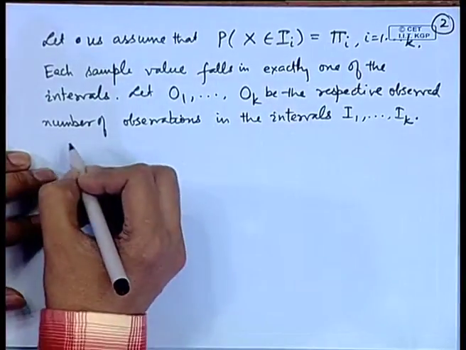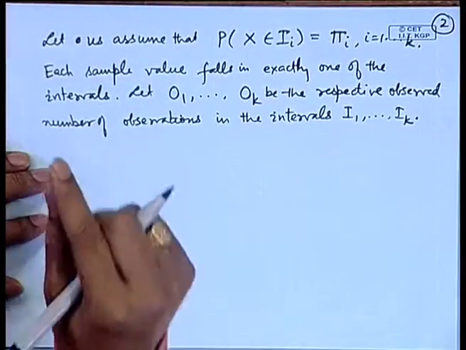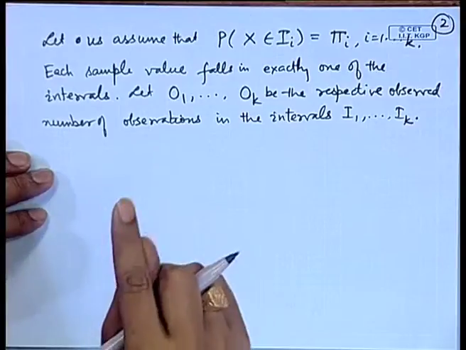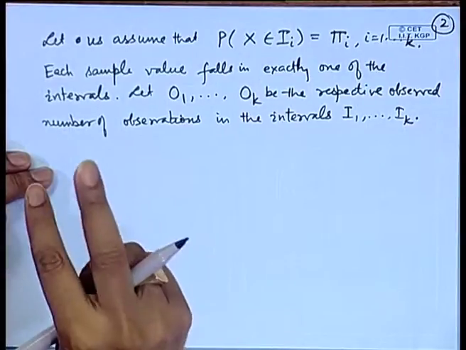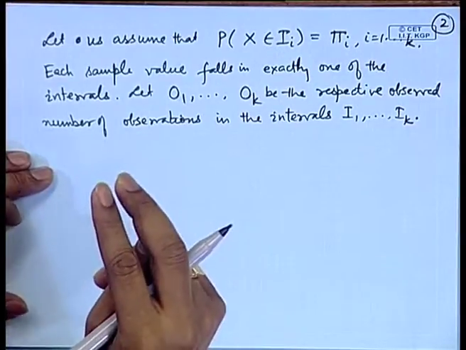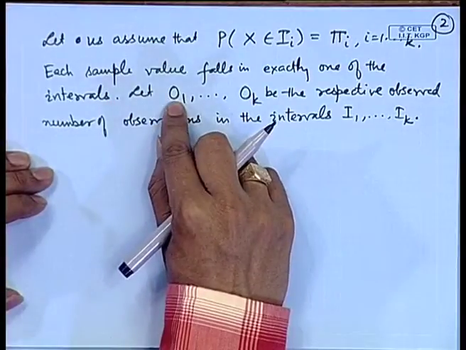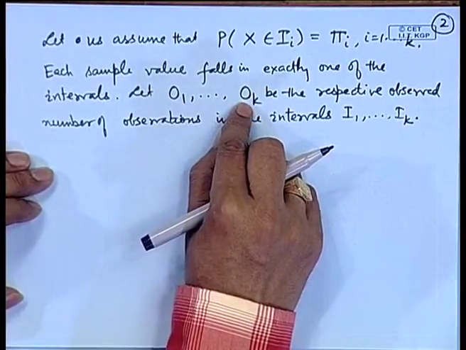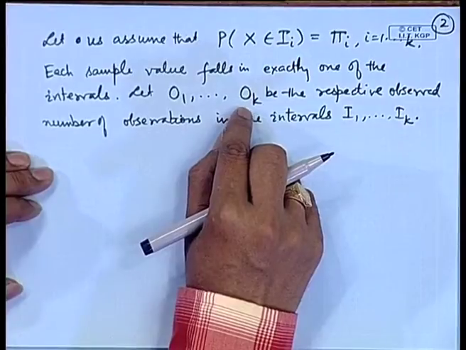So, now you see here, you have k categories, unlike the binomial distribution where you have 2 categories. So, if I find out the distribution of O1, O2, up to Ok, this will become a multinomial distribution.